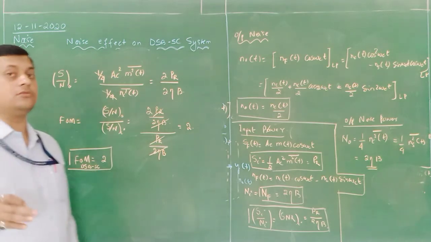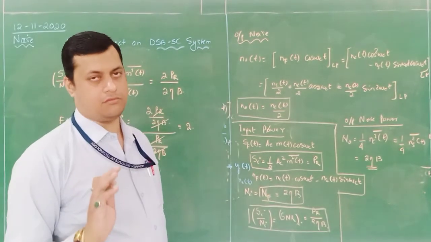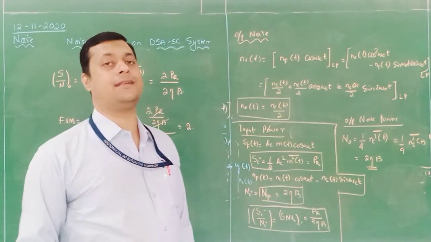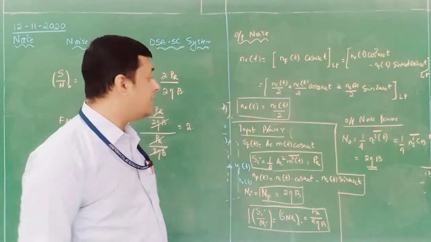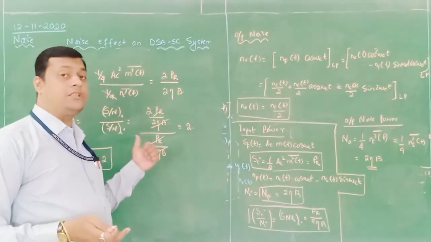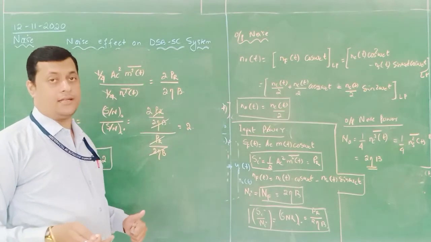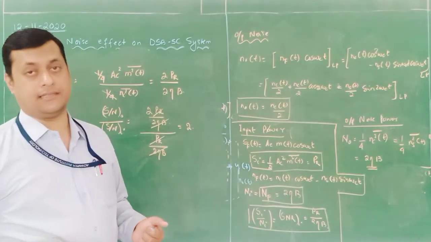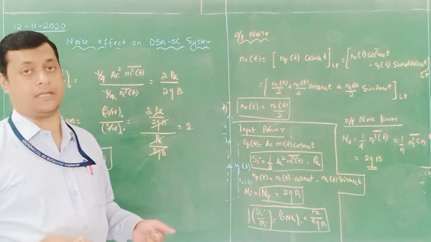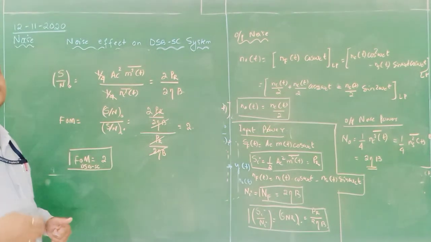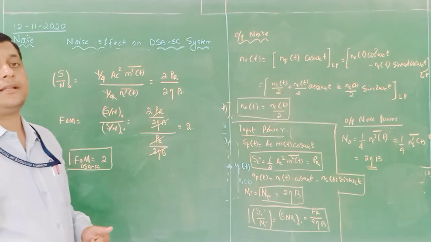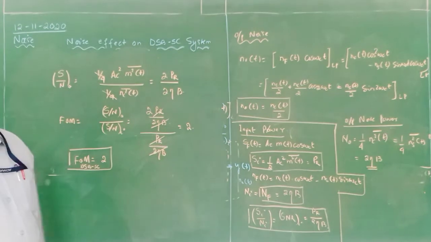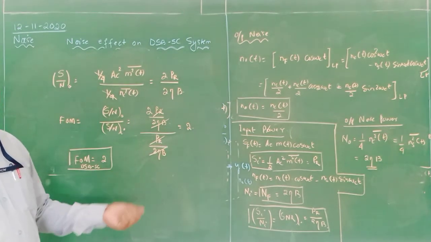If it is not 2, that means your calculations are wrong. You need to go through your calculation once again. So these proofs are basically asked in your exam, as well as these things are basically used to check when practical uses are there. They will see which type of modulation the transmitted signal has, which type of modulated signal we are receiving. If the figure of merit is 2, that means undoubtedly they will identify that we have received the DSBSC signal. Similarly, if I calculate for SSBSC, this value may not be 2, it will become 1.